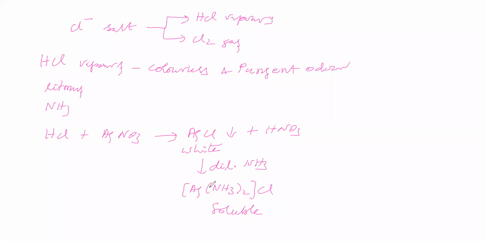That is also possible. If the chloride salt gives HCl vapors, what is the test? One is that it turns blue litmus into red. With ammonia it gives white fumes of ammonium chloride. With silver nitrate it gives AgCl white precipitate, which dissolves in dilute ammonia due to formation of a complex. The complex is [Ag(NH3)2]Cl, which is a soluble complex.